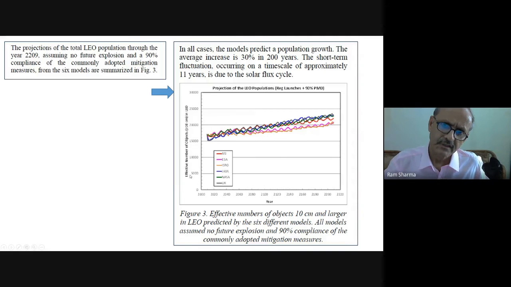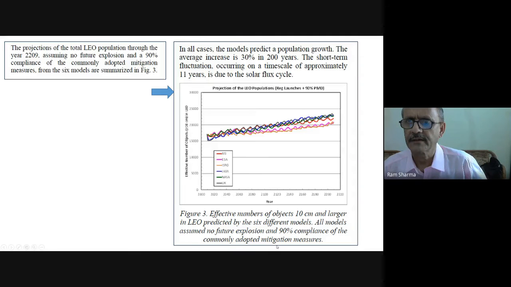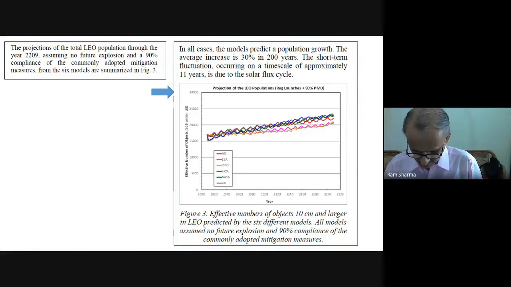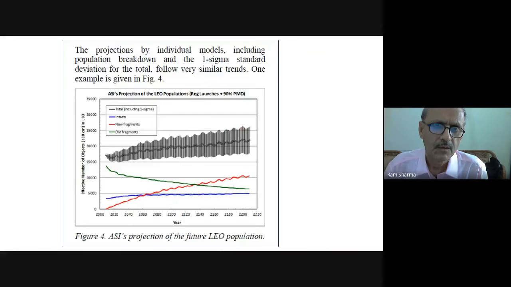So this is the effective number of objects in LEO. Others are showing a little higher. In all cases, the models predict a population growth. The average increase is 30% in 200 years. The short-term fluctuation that occurs on a time scale of approximately 11 years is due to the solar flux cycle. That change is because of the 11-year solar cycle. So effective number of objects, this is the thing, and then population projections